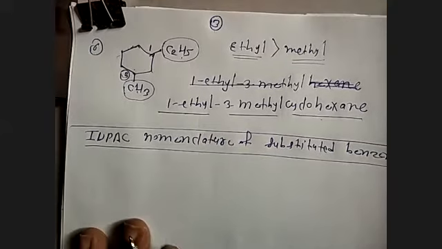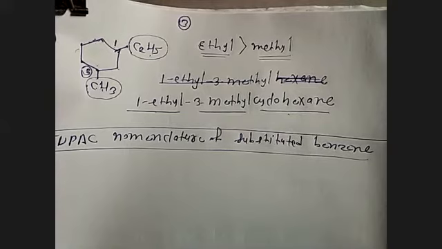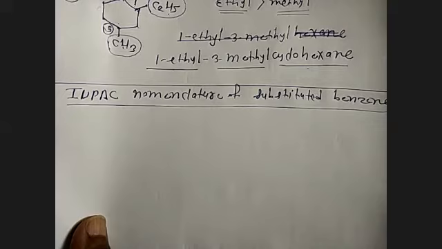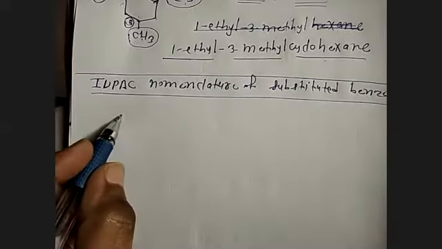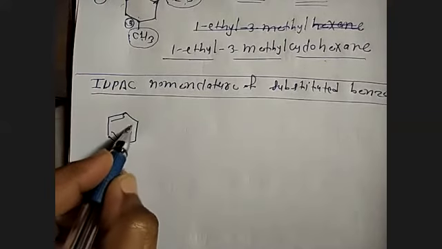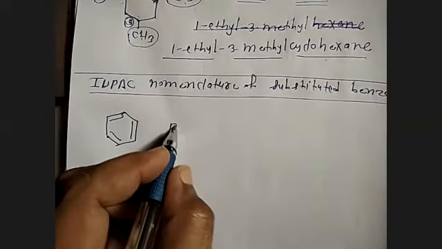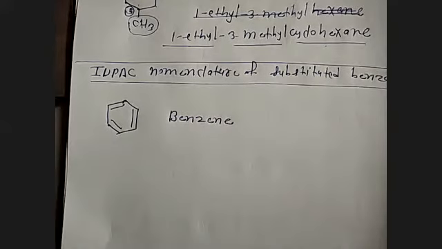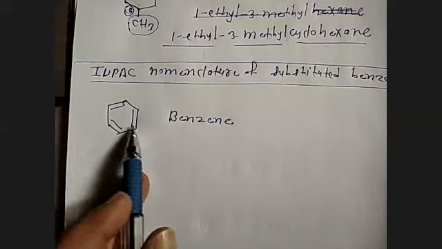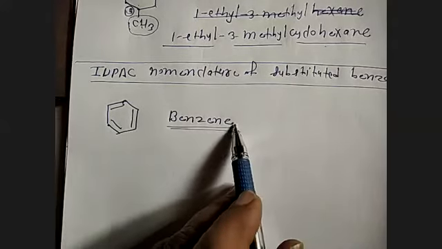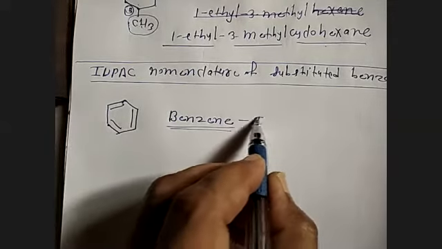IUPAC nomenclature of substituted benzene. Now what is substituted benzene here? The first one, suppose this is the compound with a hexagonal ring and alternate double bond. This is called a benzene. Hexagonal ring with alternate double bond is called a benzene. Benzene is an aromatic compound.